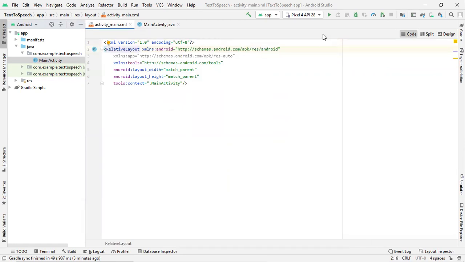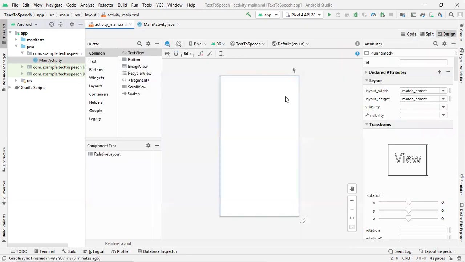So what is relative layout? Already explained what is relative layout. Whenever you are drag and dropping any components into your layout, each component will have some reference with the edge of this particular layout. It will be the horizontal reference. Also, it will have a vertical reference. So now we are going to add one text view component. After adding the text view component, I need to define the reference for this text view component. So I am defining the reference for this text view component.